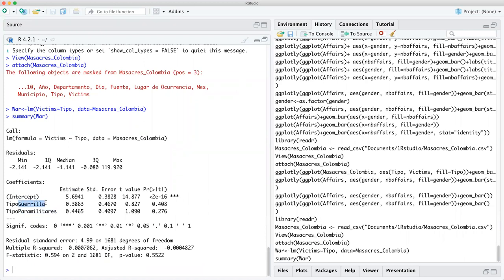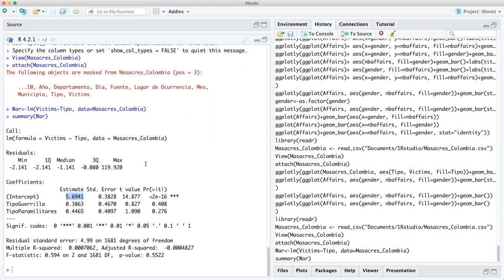That there is no significant difference with La Fuerza, the police. The police is the base over here. Why did Fuerza, that's the name, the attribute there, come first and not guerrilla and not paramilitaries? Well, think about it. A, B, C, D, E, F is coming before G and coming before P. So by alphabetical order it will be the base. In this case, the intercept is extremely important.